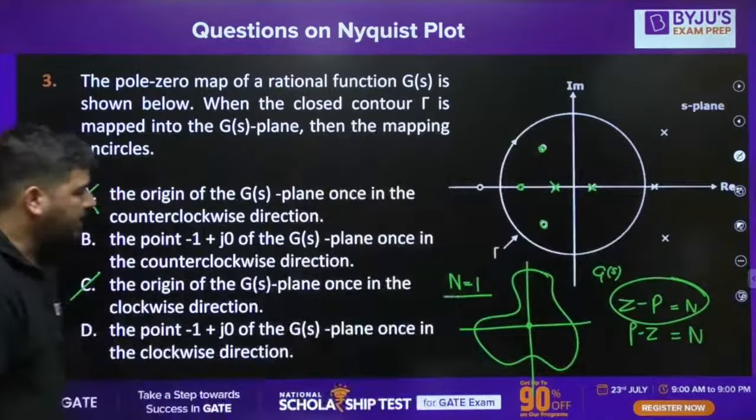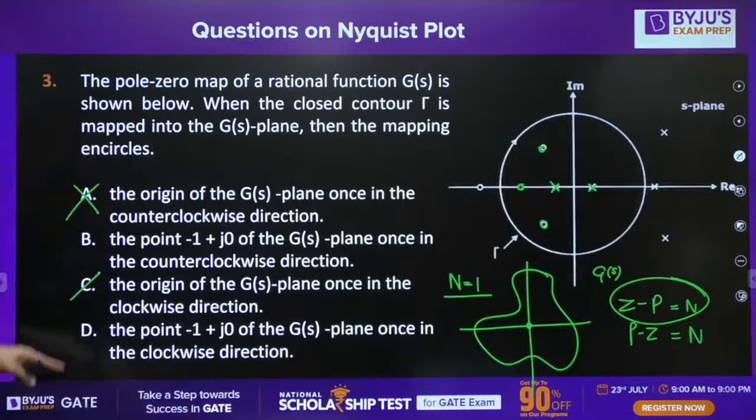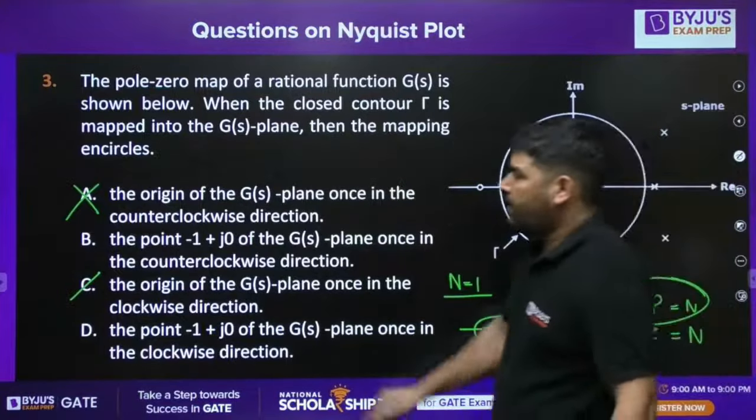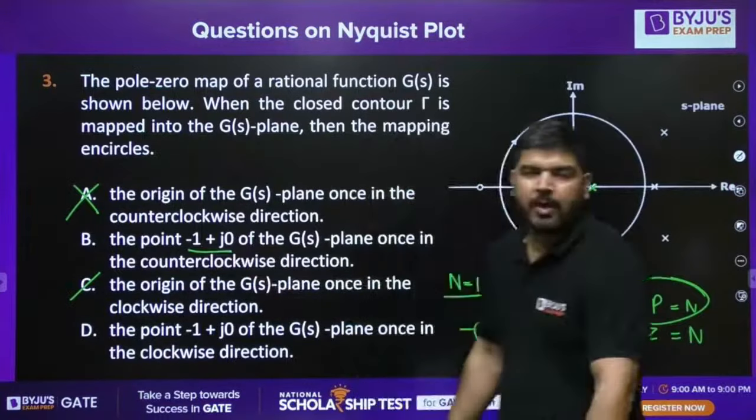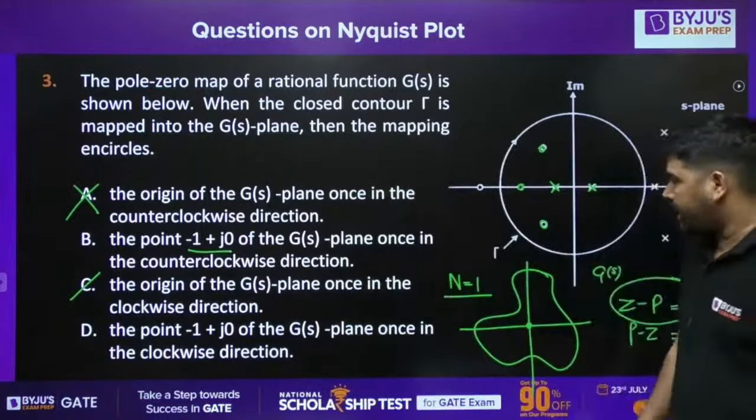Okay guys, so I told you about this concept. It's very simple, and this was a very good question. Now, can you tell me how to check the mapping of -1? No, you can't check it here. Why? Because we don't know the exact contour in the GSS plane.